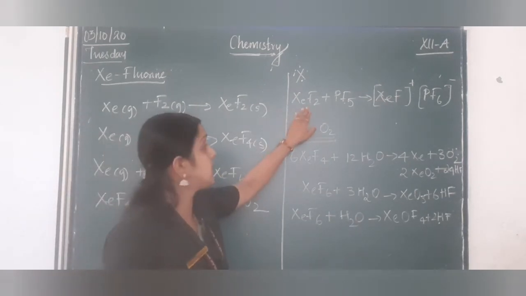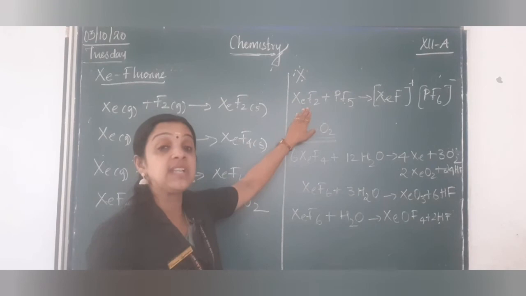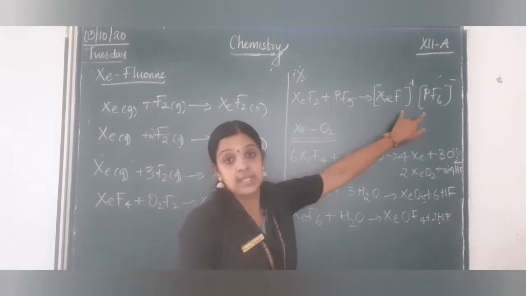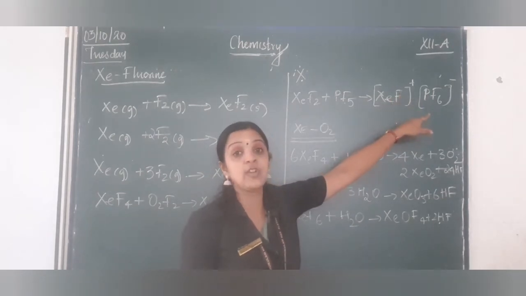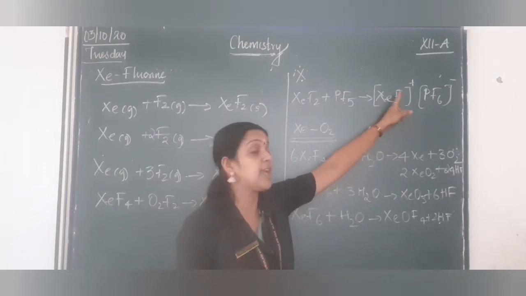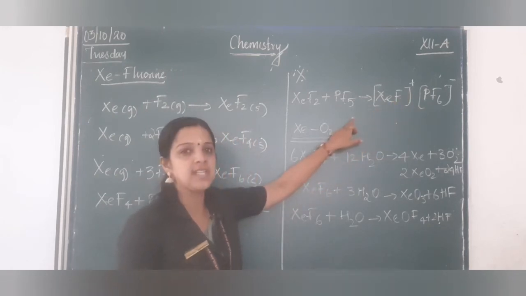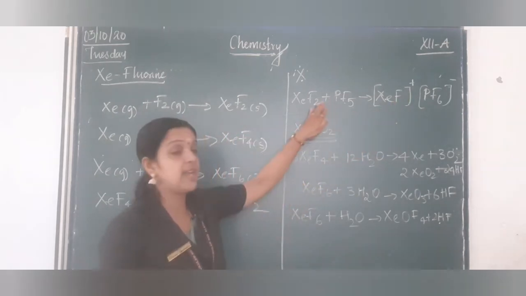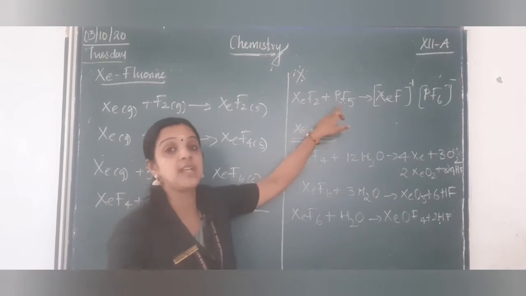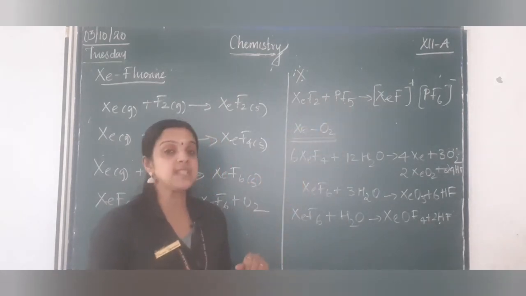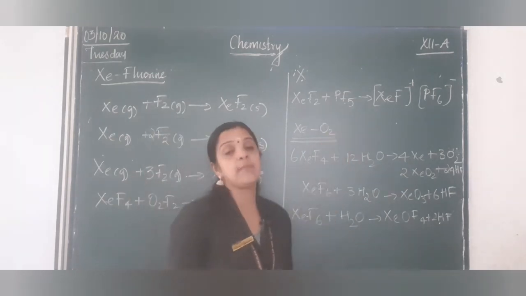Xenon fluorine compounds actually react with ion acceptors like phosphorus pentachloride to form anion and cation complexes with XeF+ and PF6-. So this is a very important reaction, they may ask you in 1 mark, where xenon fluorine compounds react with ion acceptors. When you come to xenon oxygen compounds, different methods are there: